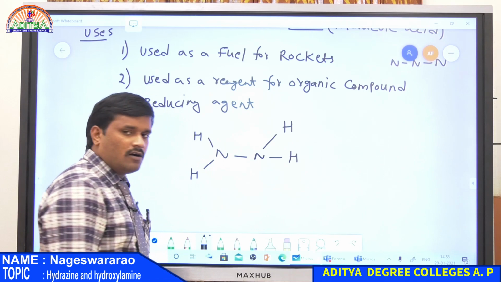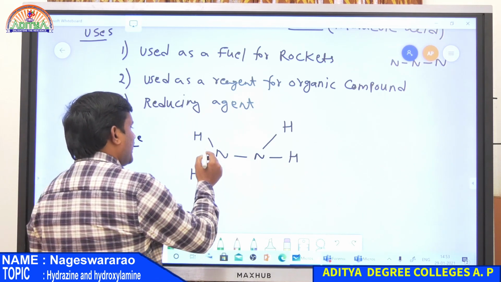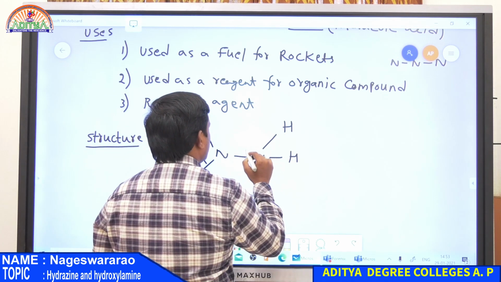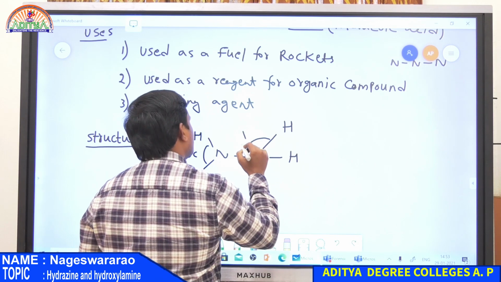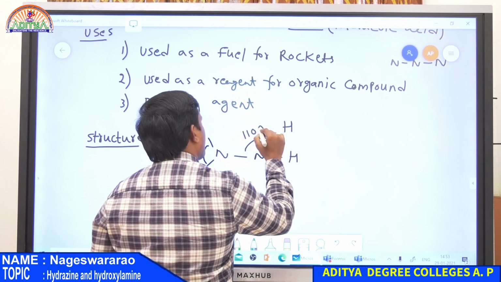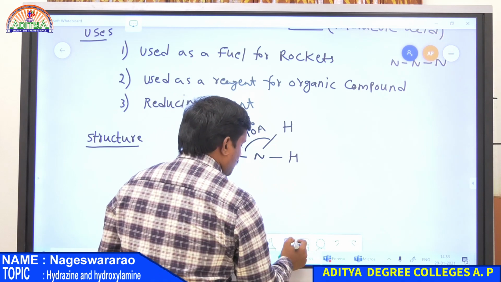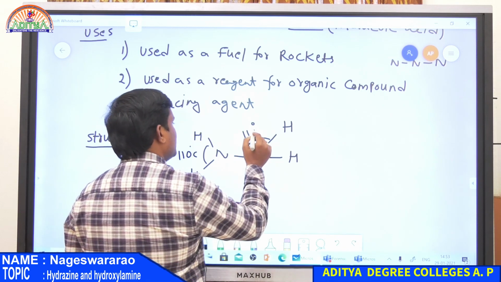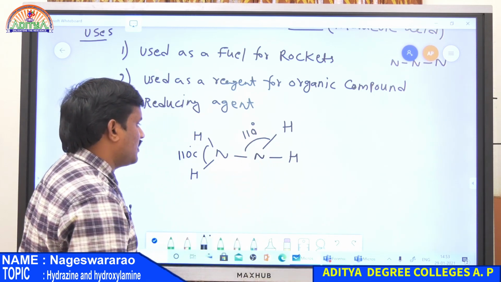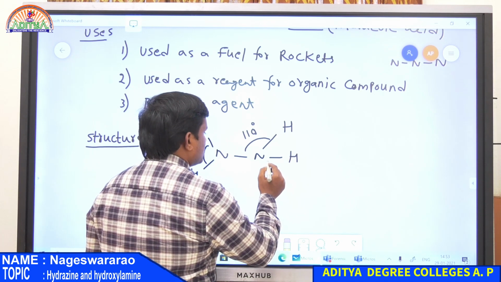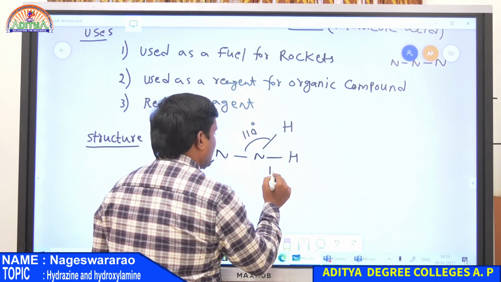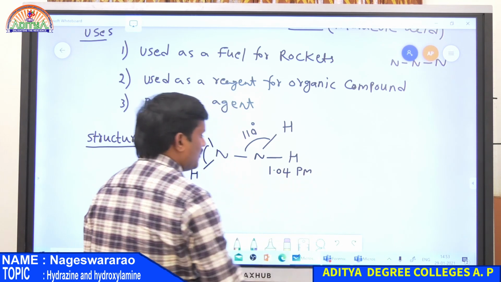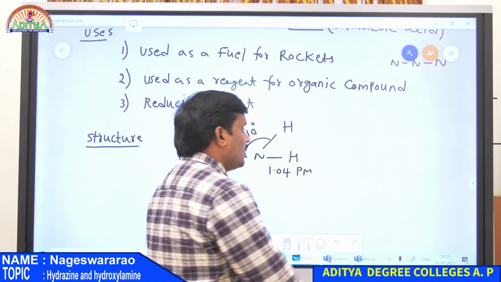So this is the structure of hydrazine, where the bond angle is 110 degrees. Bond angle is always represented in degrees. And also the distance between the bonds, that is nitrogen and hydrogen, so the bond length is equal to 1.04 pm. What is pm? pm is nothing but picometers.